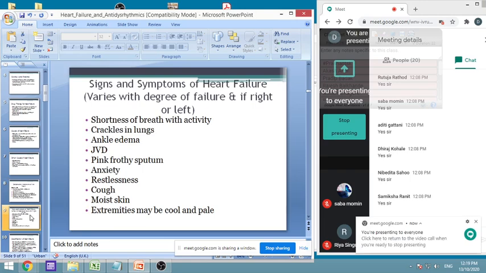So what are the signs and symptoms of heart failure? It will vary with the degree of failure, and whether it is right side failure or left side failure. Okay, so shortness of breath with activity, because